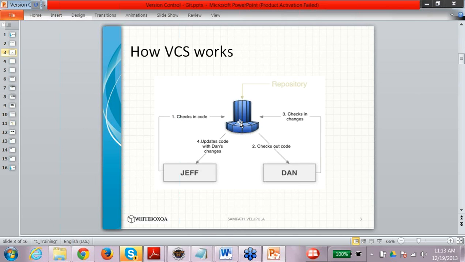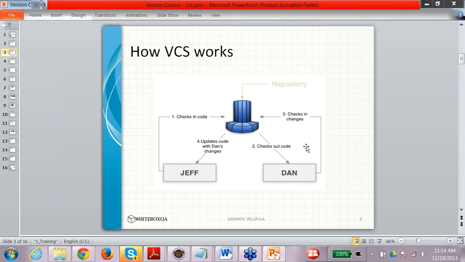So there are two terms which you will be hearing very often. First is checking in the code, and second is checking out the code. Checking in the code is analogous to uploading your code into the repository. So whatever changes you have made, you are checking in the code to the repository. Checking out means the code which is already there in the repository, you are taking out that code and making a local copy of it, right? So these two terms should be very clear: checking in the code and checking out the code, right?